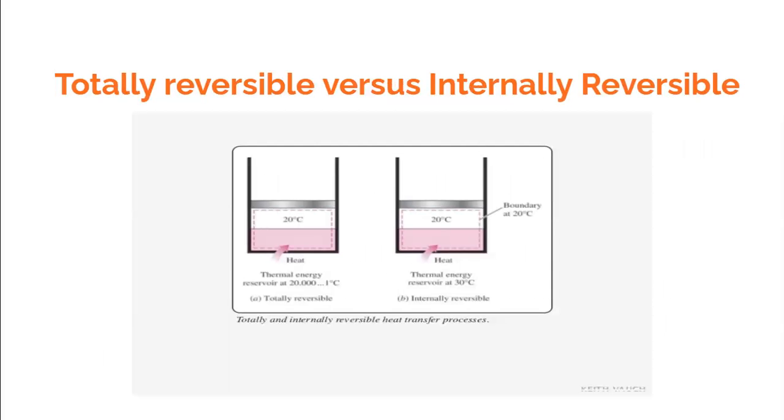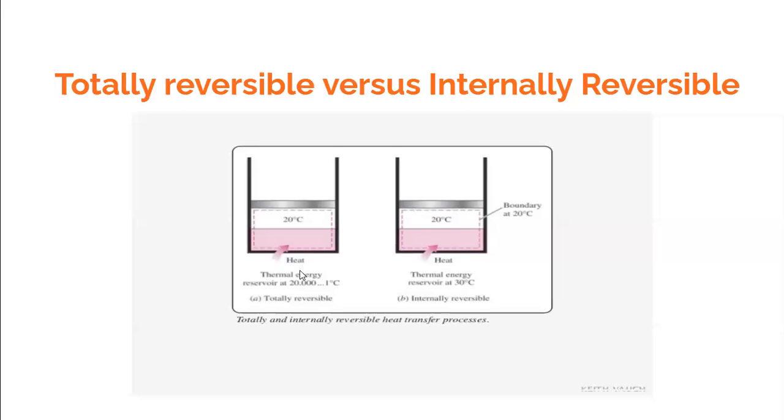So this example would make it clear what is a totally reversible process and what is an internally reversible process. In this internally reversible process, this water, for example, is at 20 degrees centigrade and the surrounding which is giving the heat to it is at 30 degrees centigrade. It means that there is a finite temperature difference. Delta T is 10 degrees centigrade. That makes it externally irreversible but internally reversible.